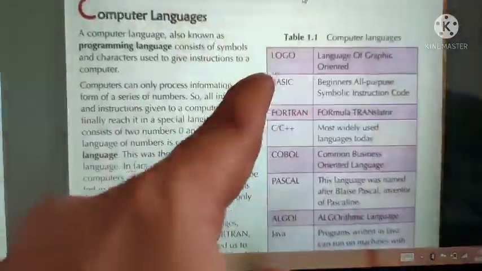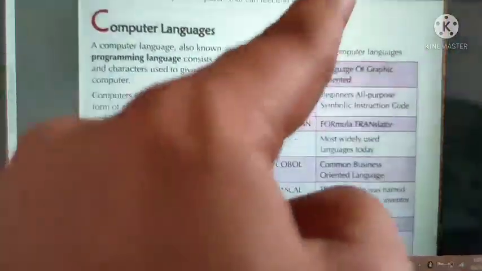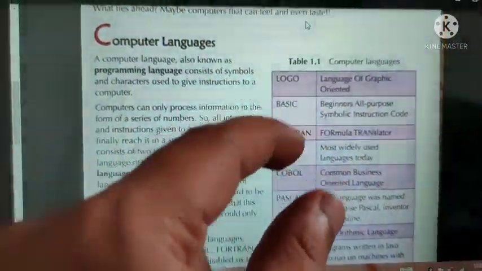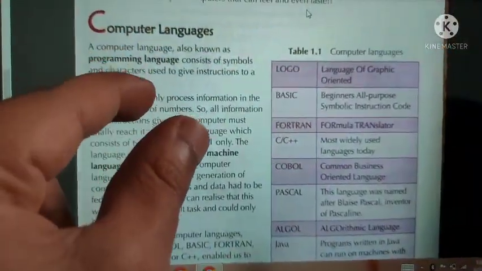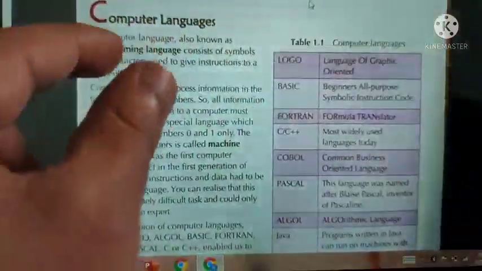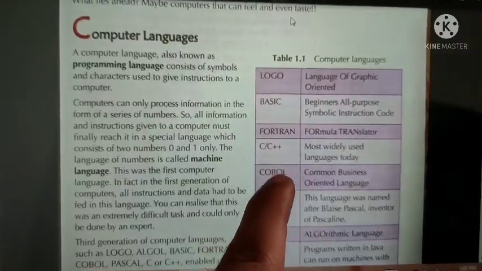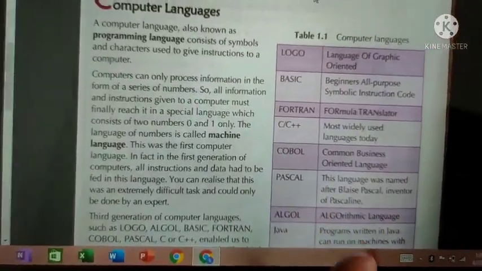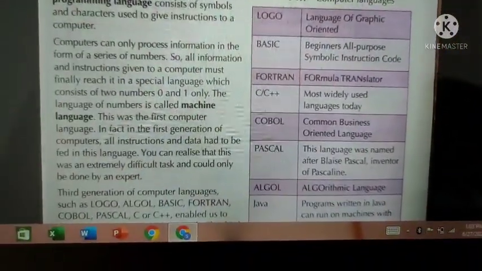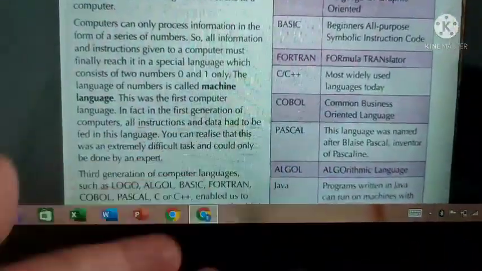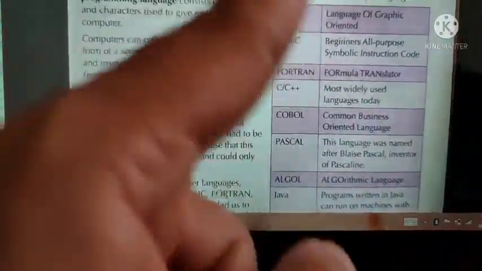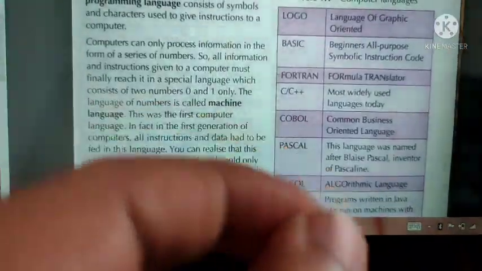These are called programming language softwares, because using this software only you will be writing a programming. Logo, Basic, Fortran, C, C++, COBOL, Pascal, Algol, I mean Java, like this. Using the softwares only, you will be writing programming. So these softwares are called programming language softwares.